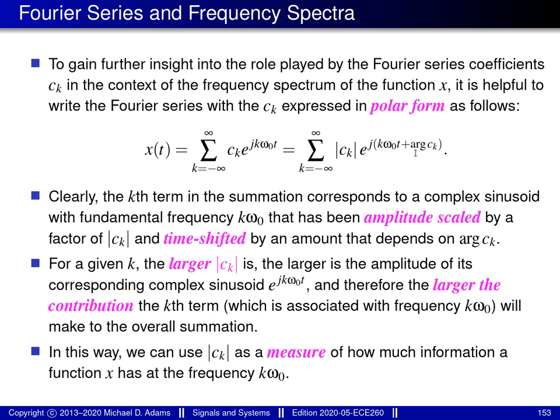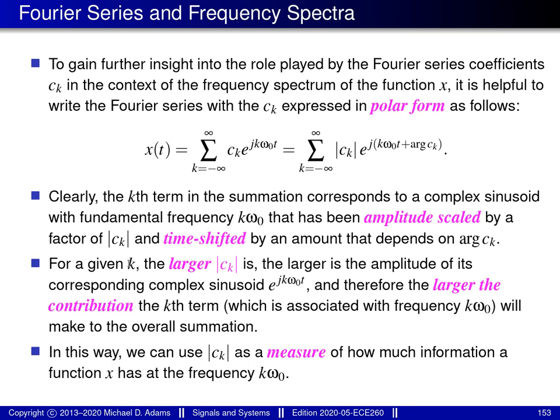So the physical significance of the argument of the Fourier series coefficients is that they essentially apply time shifts to the complex sinusoids being added in a Fourier series summation. We also have the magnitude of c_k appearing in the expression. The significance of the magnitude of c_k is that it applies an amplitude scaling to our complex sinusoid. So in effect, with the Fourier series we have a whole bunch of complex sinusoids that are shifted by various amounts depending on the argument of the coefficients, then amplitude scaled by an amount depending on the magnitude of c_k, and then we add all of these terms together.